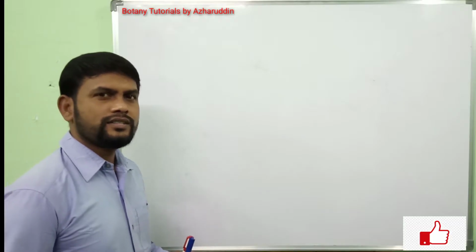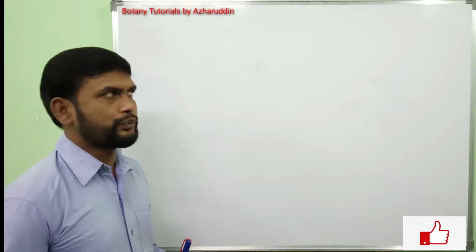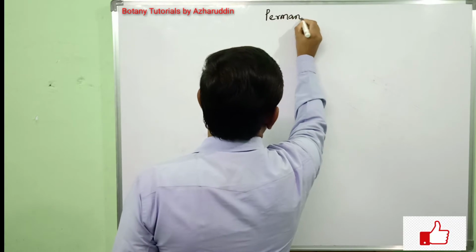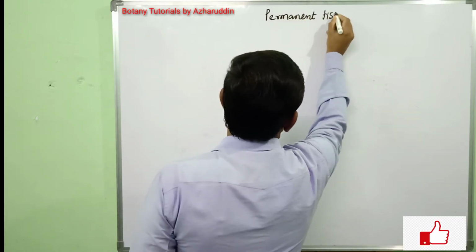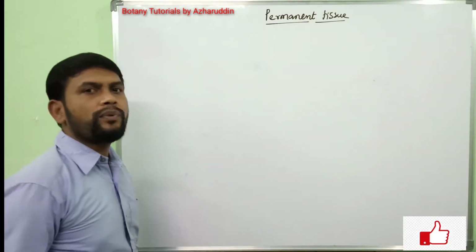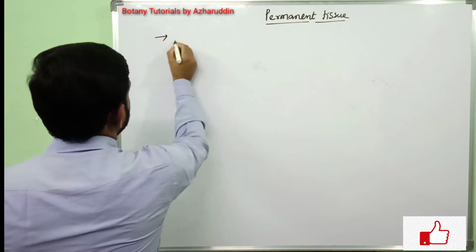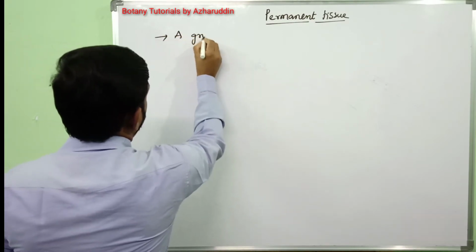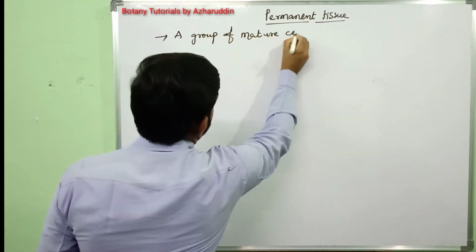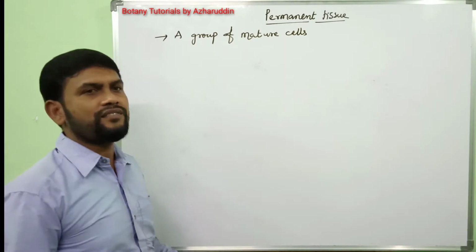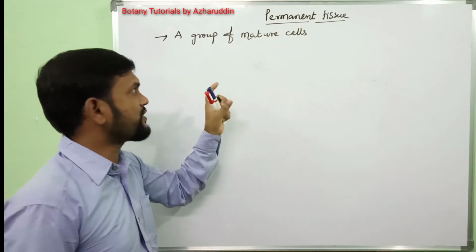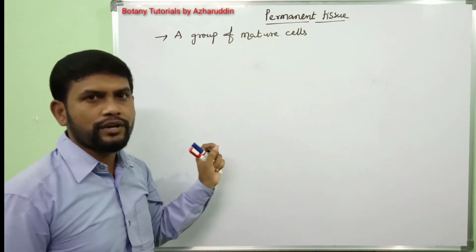Hello everyone. In this session, I will take up another tissue, that is permanent tissue. What is meant by permanent tissue? Permanent tissue is nothing but a group of mature cells, and they lost the capacity of division either permanently or temporarily, and they perform a specific function. Those tissues are called permanent tissues.